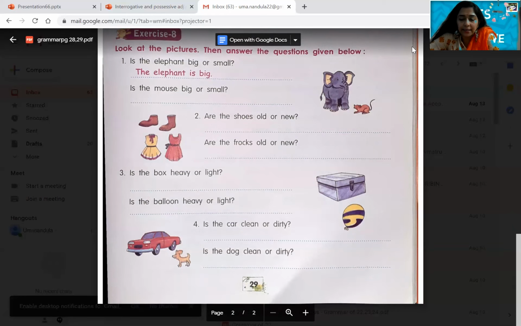So this is the exercise, children, from the textbook part. If you have any doubts, please message me personally. I have completed interrogative adjectives and possessive adjectives as well. And the whole topic of types of adjectives is completed. So later on, we will be doing the practice book, children.